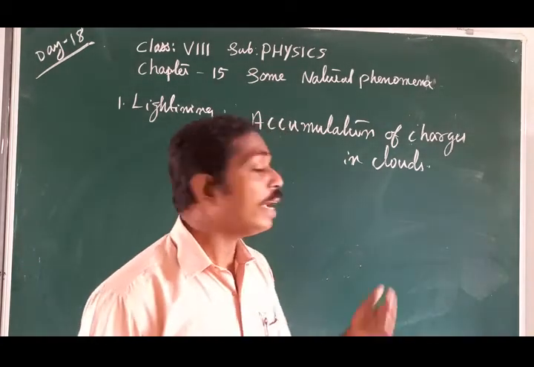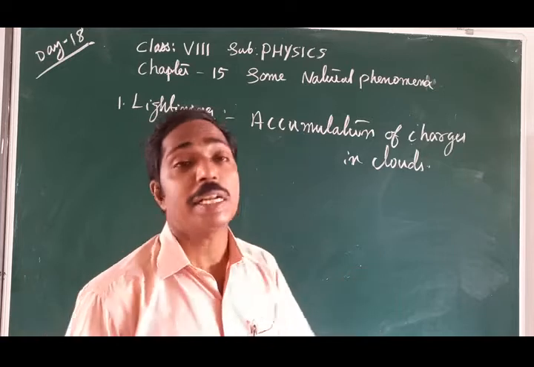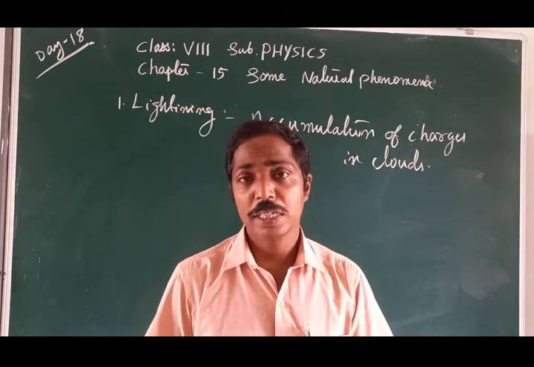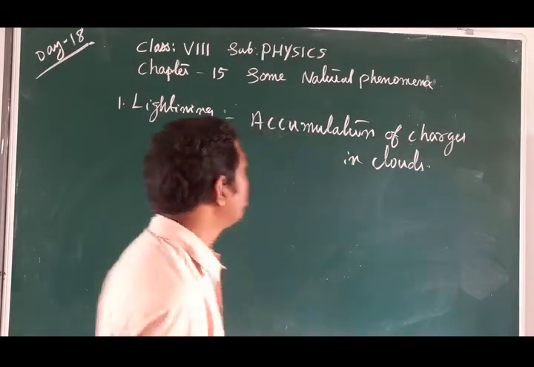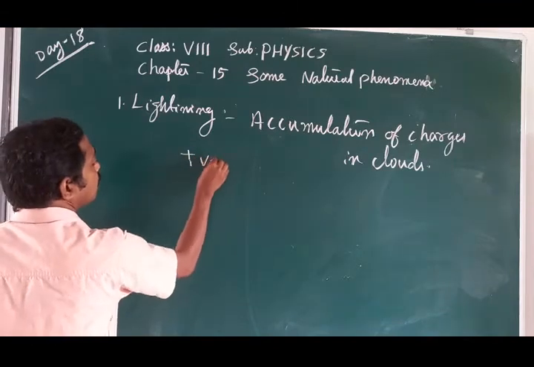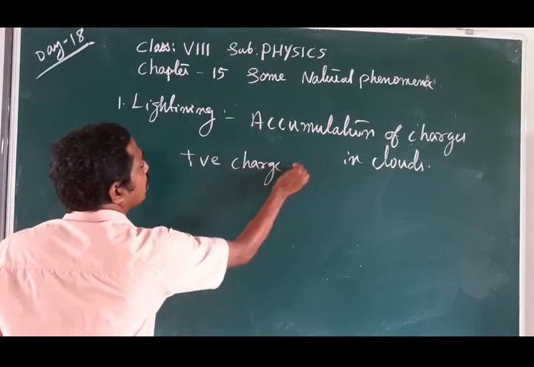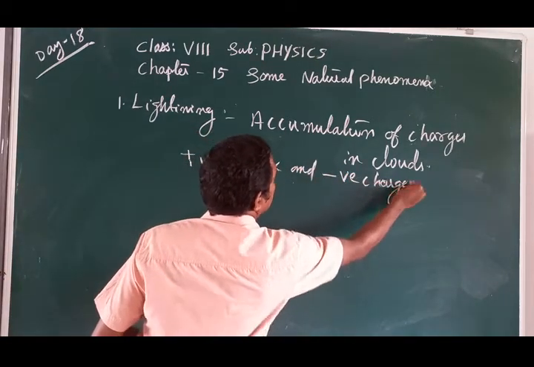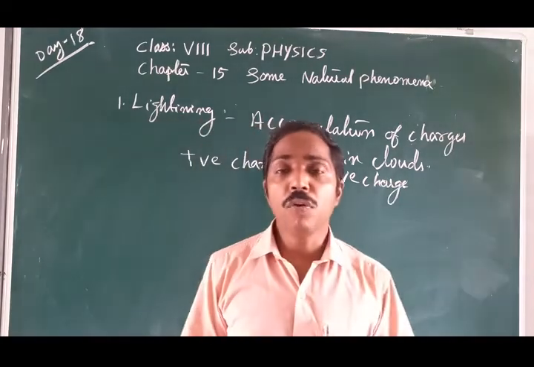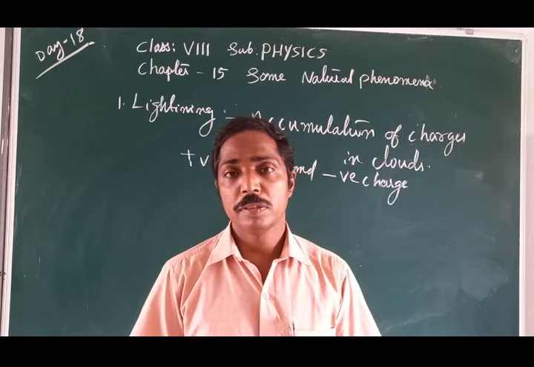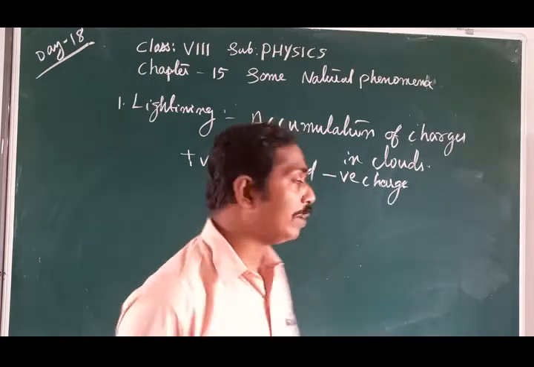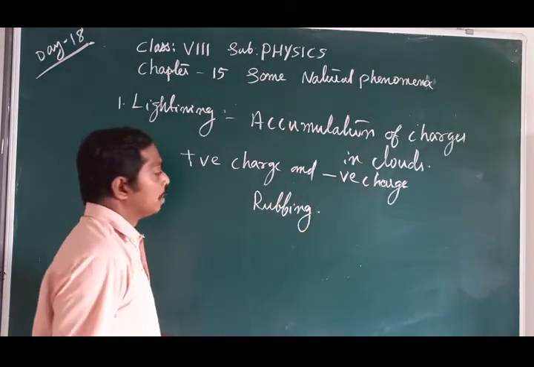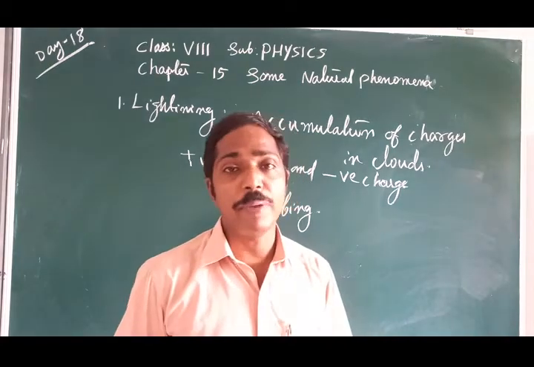That I am telling now: there is an accumulation of charges in clouds. What are the two types of charges? There are two types of charges we are learning, positive charge and negative charge. Then how do objects get this charge? This charge is obtained by rubbing.